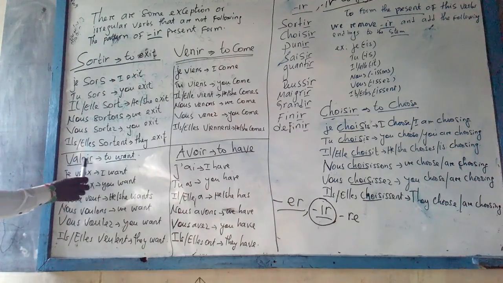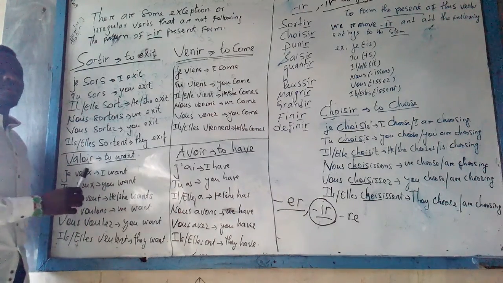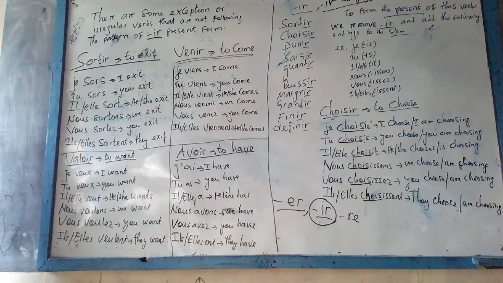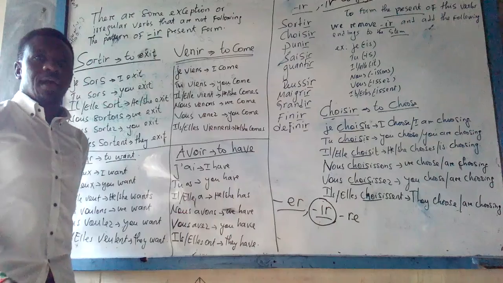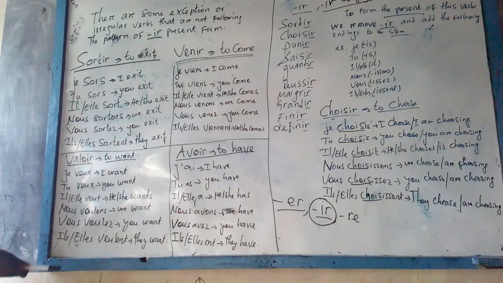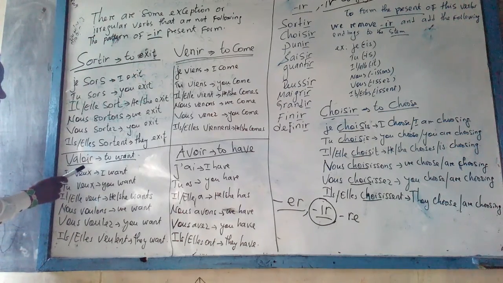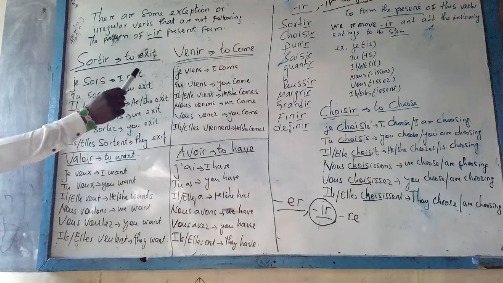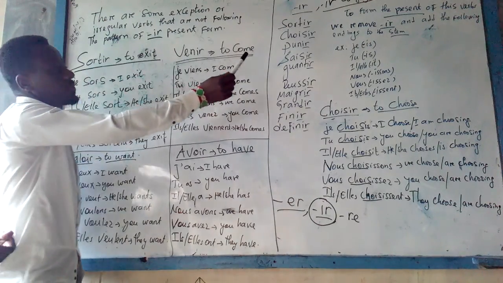Another verb is vouloir. Sometimes it is used as a helper verb, as in English: I want to go outside, or I want to exit. In the present tense, it will be je veux, tu veux, il, elle veut, nous voulons, vous voulez, ils, elles veulent. You can see it has not followed the pattern of forming the present tense as we have seen here.